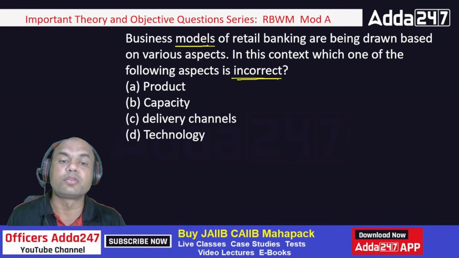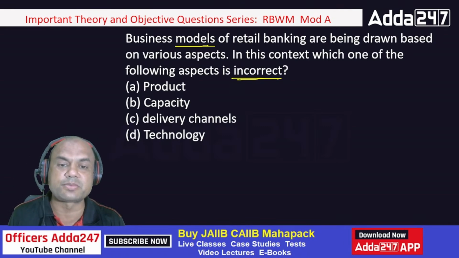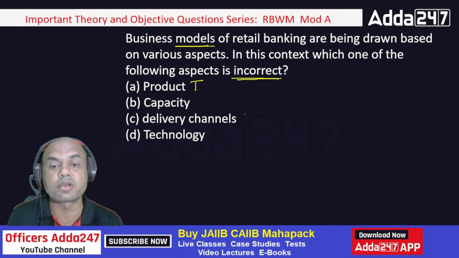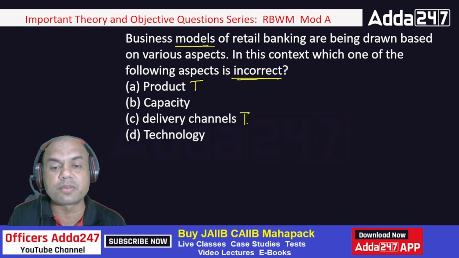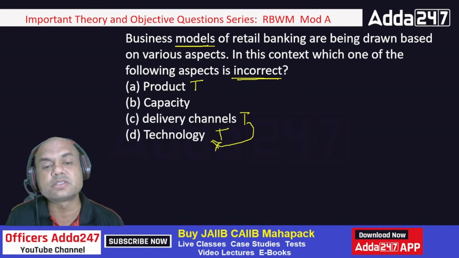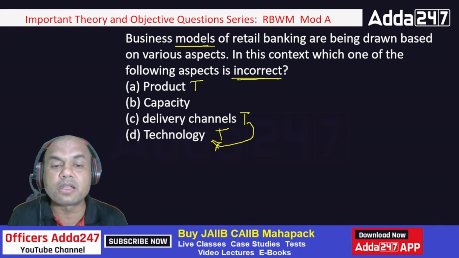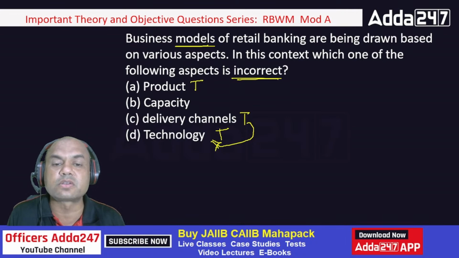So the business model will be based on the product mix, this is true. It will be based on the delivery channel, because how can I reach the customer? True. Technology: delivery channels will actually depend on the technology, so this is also true. But capacity is not at all a factor on which the business models depend. We have to build the capacity. First is the business model and then we build the capacity. So the answer over here is false.